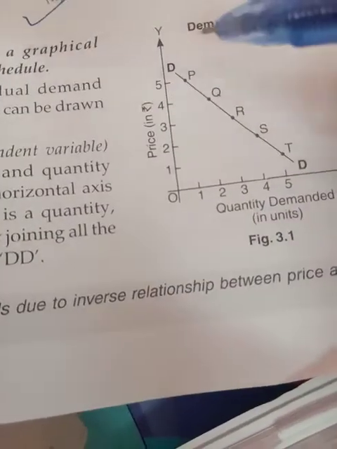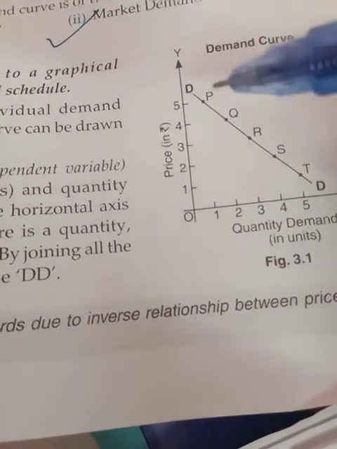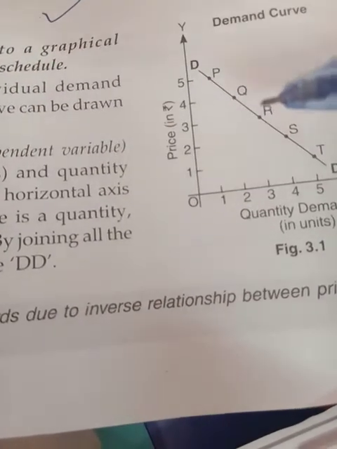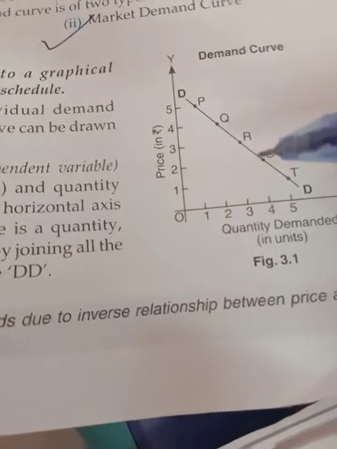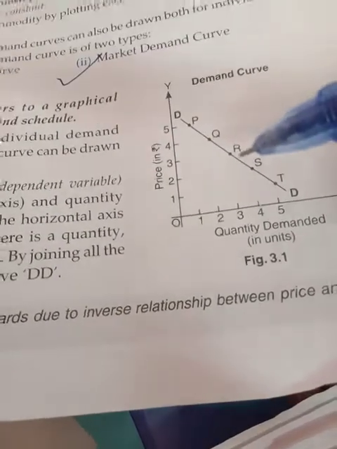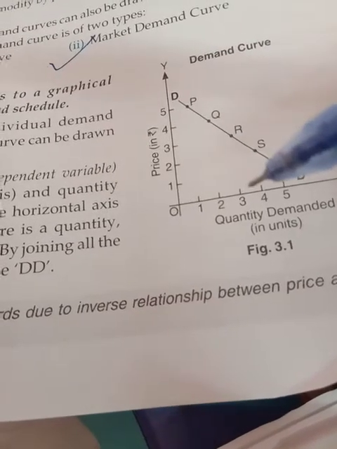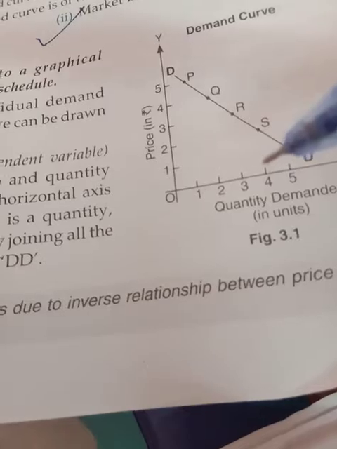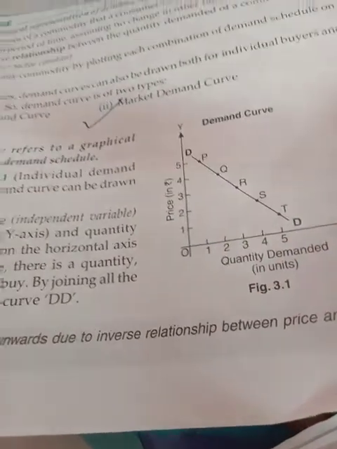So you have to write that DD is the demand curve, which is downward sloping. P, Q, R, S, T are the points on the demand curve, which is showing the change in quantity demanded due to change in price here. Fine. So that you have to show. Likewise, you can write the explanation of your curve.